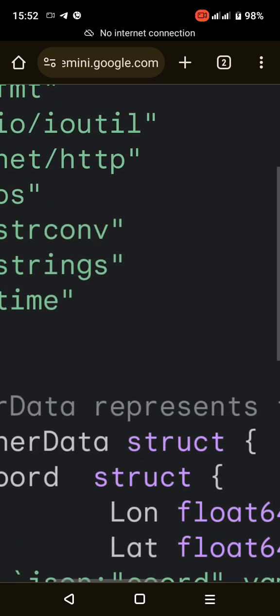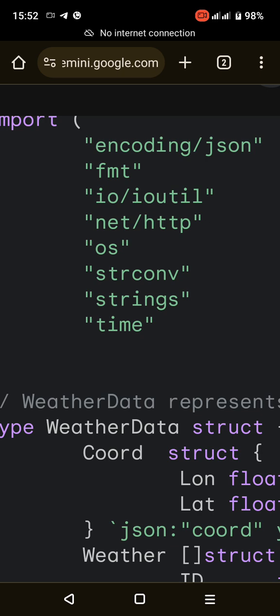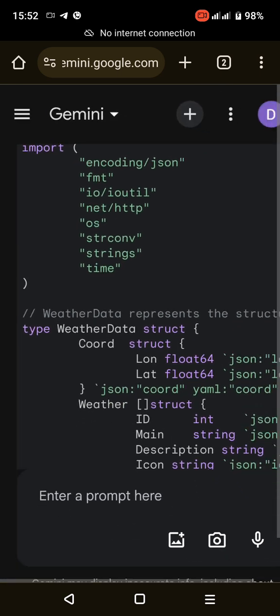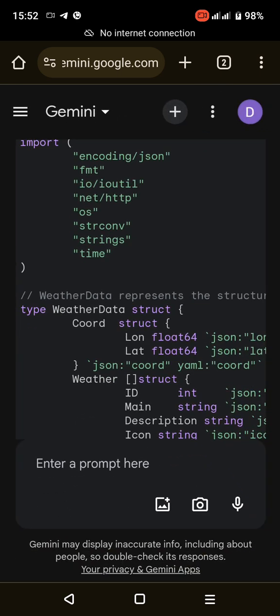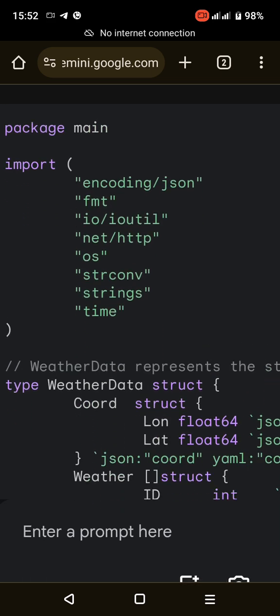Import strconv imports the strconv package for converting strings to numeric values. Import strings imports the strings package for string manipulation. Import time imports the time package for working with time-related operations.